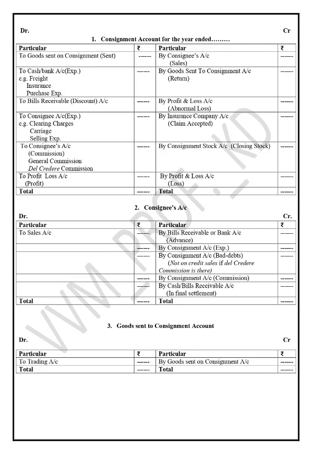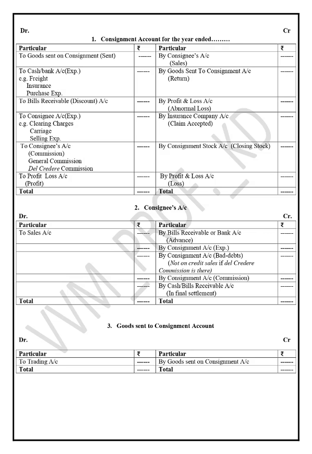If there is any return of the goods from the consignee side, it is possible that the goods are defective or not in proper packaging, so the consignee may return some of the goods. Then the entry will be reversed. In case of goods sent, the entry will be by goods sent to consignment account to the consignment account.